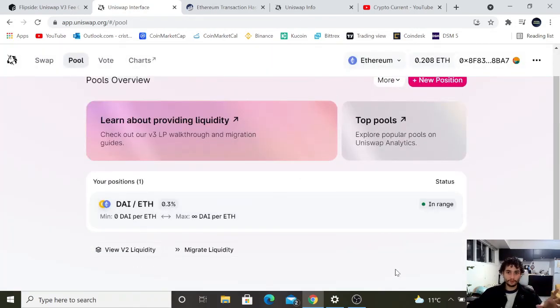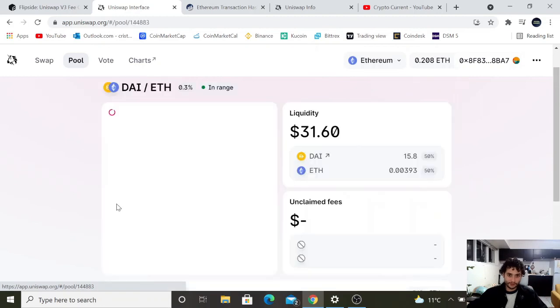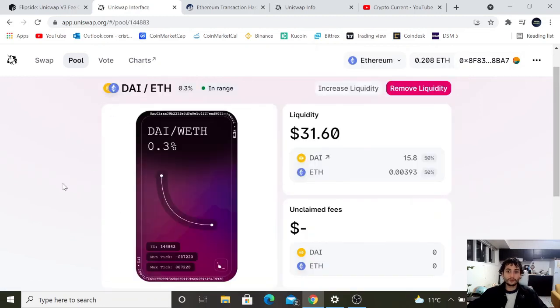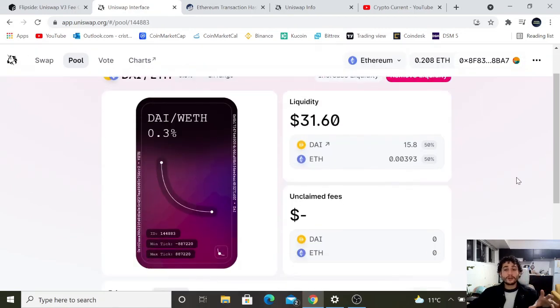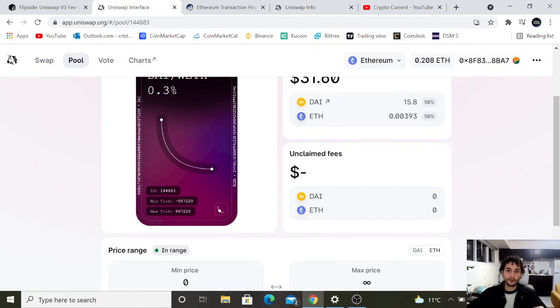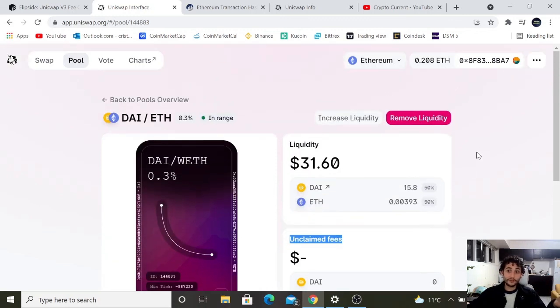So there we go. Right here, we have our position of DAI for ETH, DAI being a stablecoin, obviously. And we can check out what's going on with our monies. So right here on this page, we have a little NFT, which is a cool application of it, that shows us how much we made in the day, the ID, all that stuff. And as time goes on, we will be collecting fees. And whenever you feel like removing this liquidity and putting it back into your cold storage wallet, you can go ahead and remove it, or you can add more to it, all up to you.